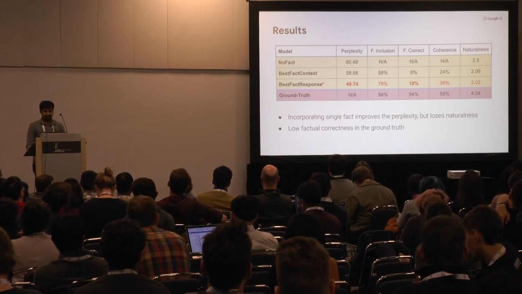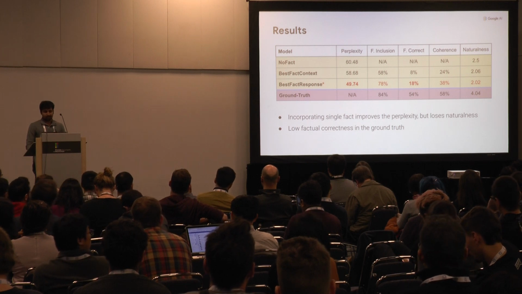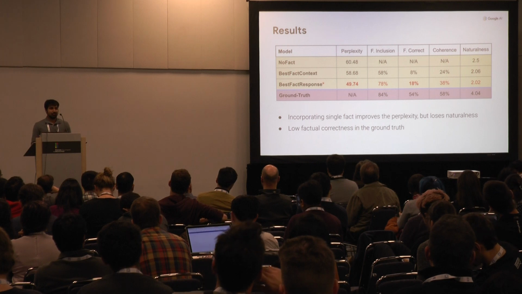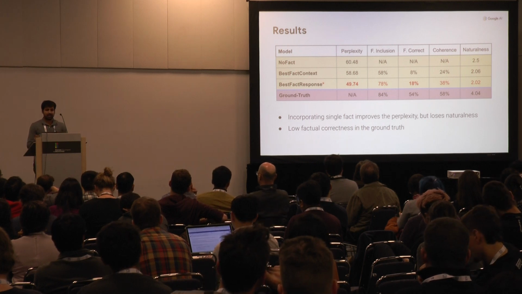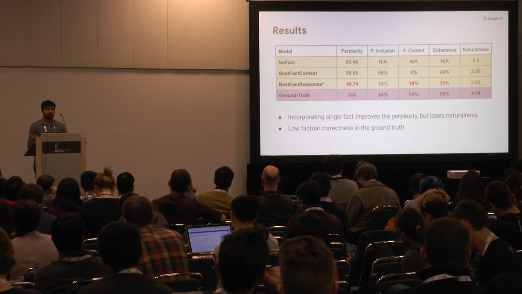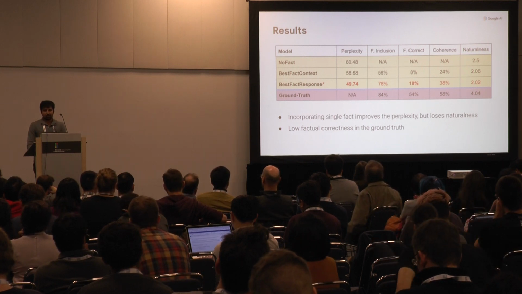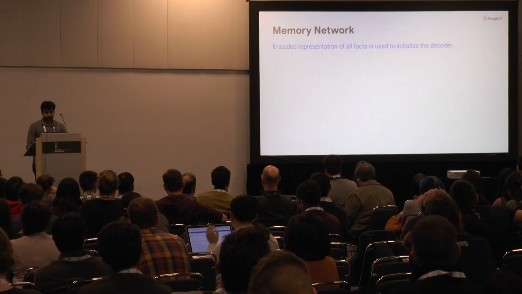Another thing to notice in the ground truth is low factual correctness. This is because people start hallucinating facts. We take care of that in the evaluation metrics: if there is a hallucinated fact, then we mark it as wrong. So we see that a lot of that is present in the ground truth.